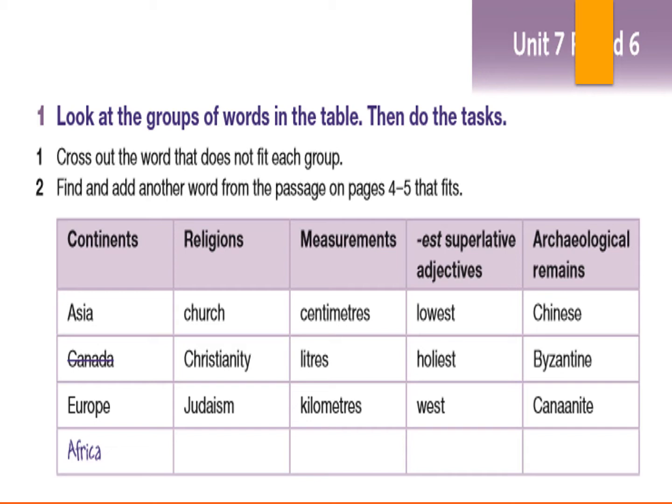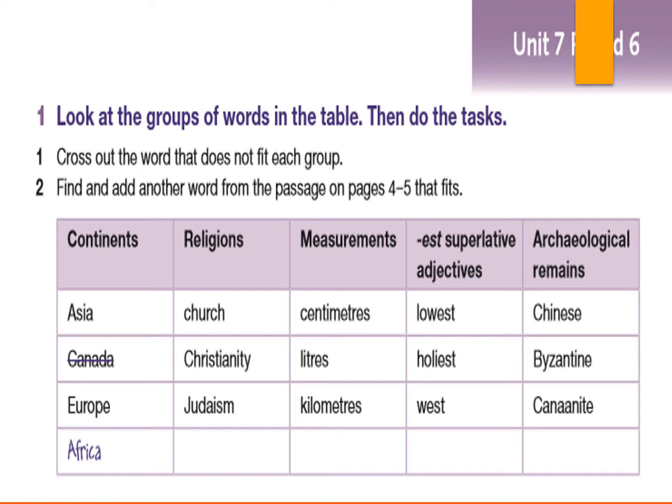Now you will read this table and you will try to circle the odd words. Then you will go back to the text on pages 4 and 5 and try to replace these odd words with the correct word from the text. Okay, we have the first one already done. I will read it for you.